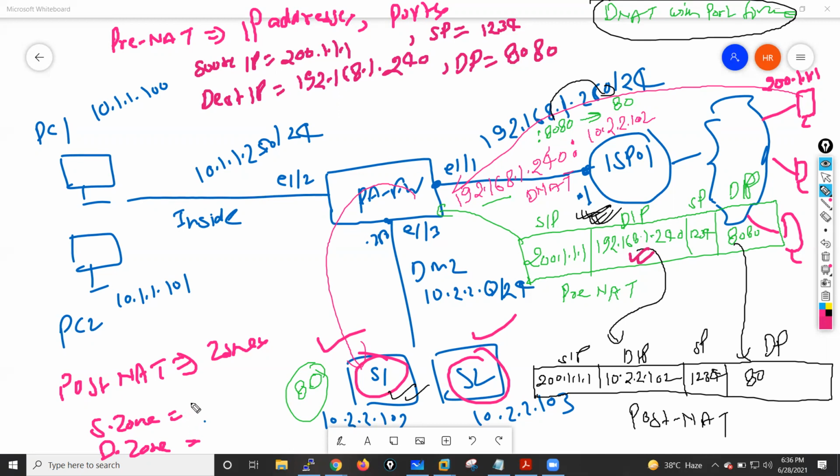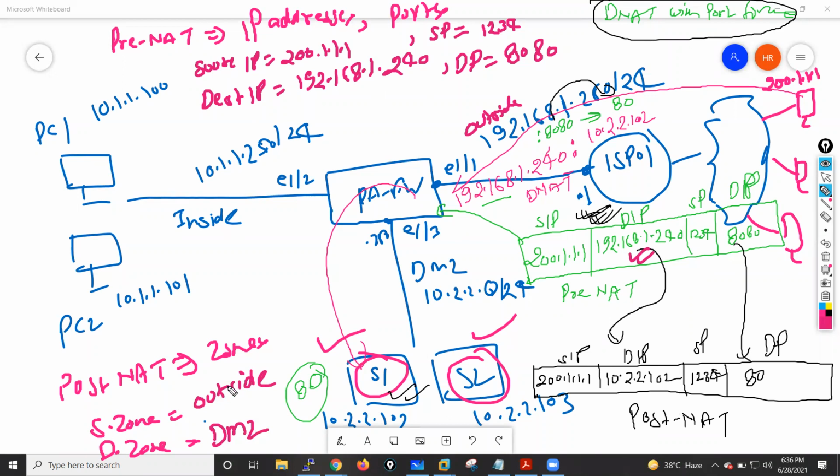Now, source zone, we have to get the source zone from here. So this IP address 200.1.1.1 belongs to which zone? This is in internet, which means it belongs to our outside zone, right? Because this is the interface which is the outside interface. So source zone is outside. What is the destination zone? So we have to get the destination zone details from this packet. The 10.2.2.102, this IP address belongs to our DMZ zone, right? So destination is DMZ.